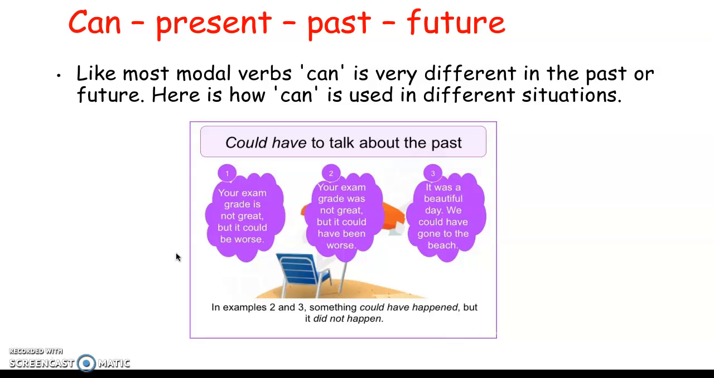Can is different in the present, past, and future, like most modal verbs. And here is how can be used in different situations. For example, your exam grade is not great, but it could be worse. Your exam grade was not great, but it could have been worse. Then, it was a beautiful day. We could have gone to the beach. As you can see in examples 2 and 3, something could have happened, but it did not happen.